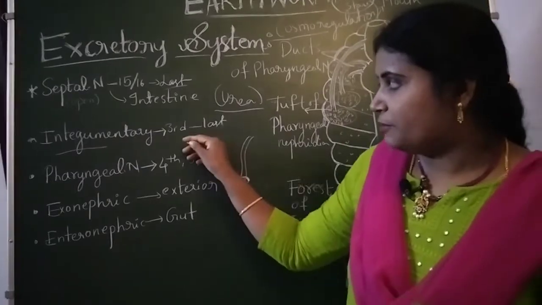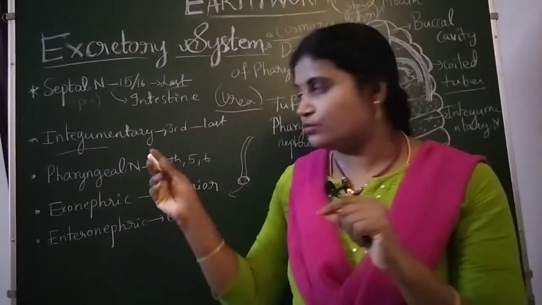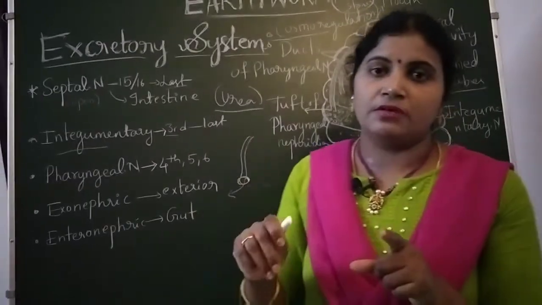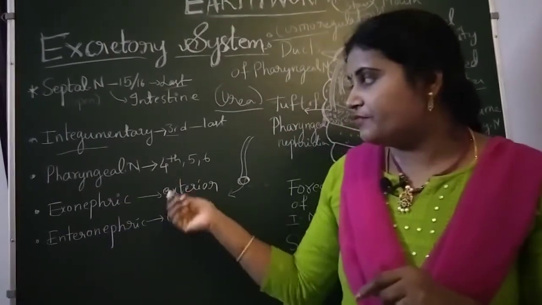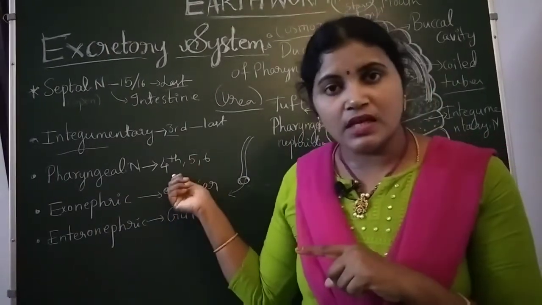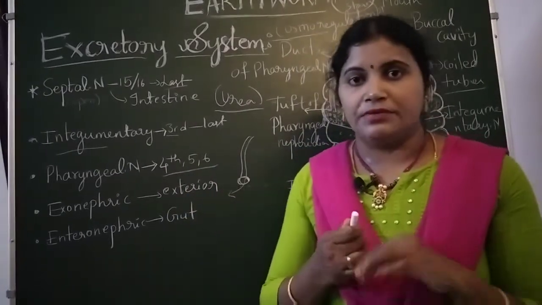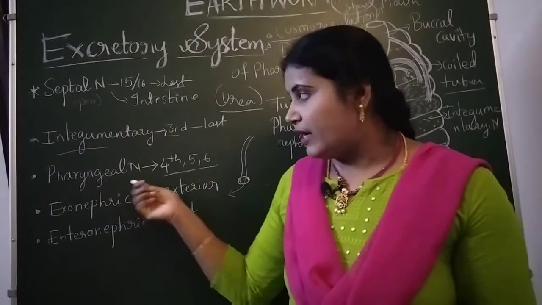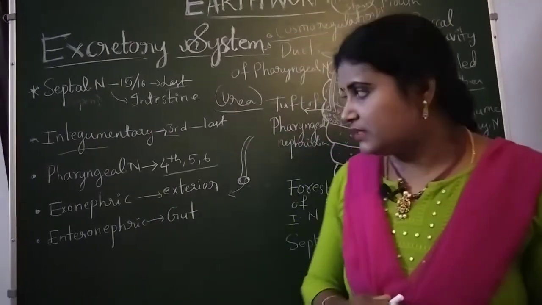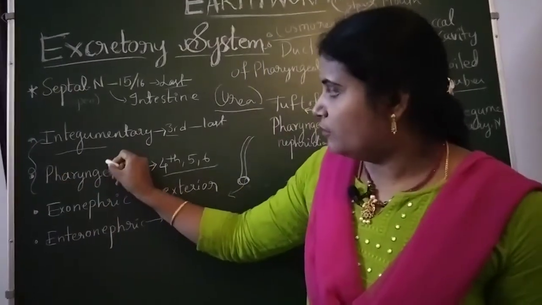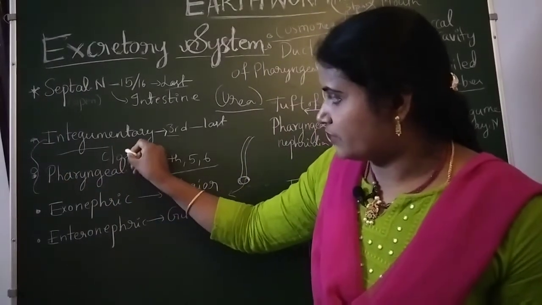Integumentary nephridia starts from the third segment to the last segment. Then pharyngeal nephridia is present in the 4th, 5th and 6th segments. In these three segments pharyngeal nephridia is present. So integumentary and pharyngeal nephridia both are closed nephridia.